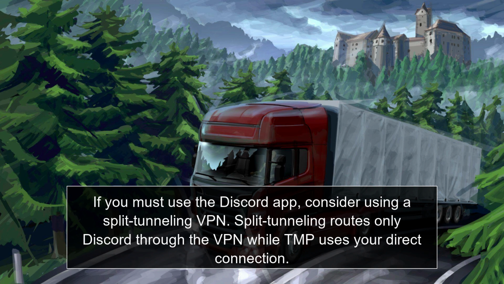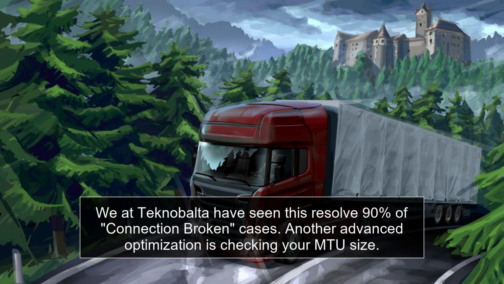If you must use the Discord app, consider using a split tunneling VPN. Split tunneling allows you to route only Discord through the VPN while TMP uses your direct connection. We at Teknobalta have seen this resolve 90% of connection broken cases.